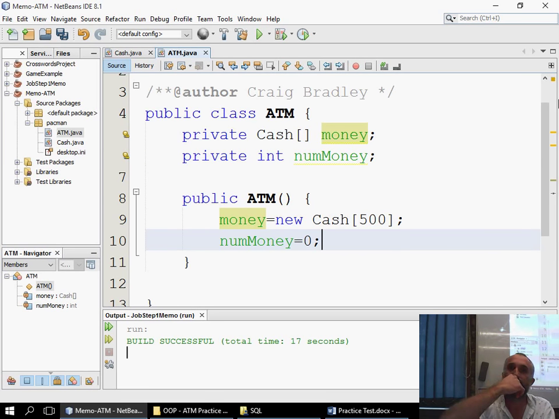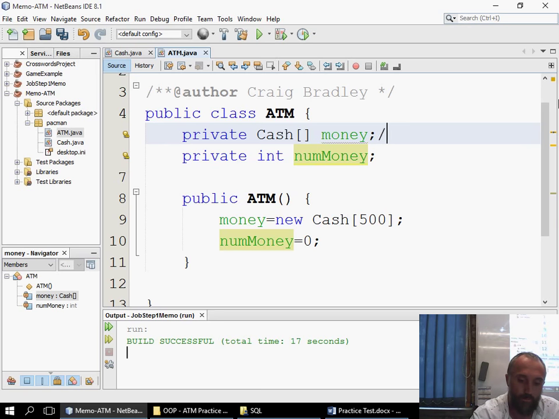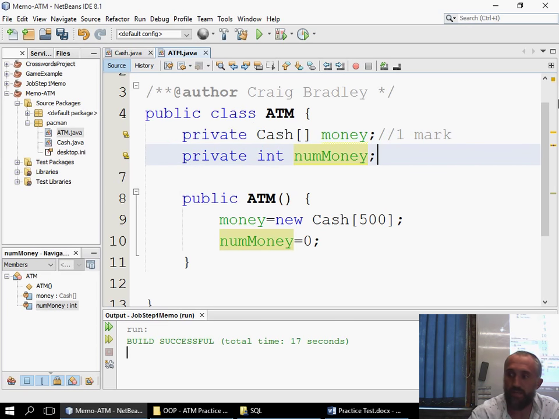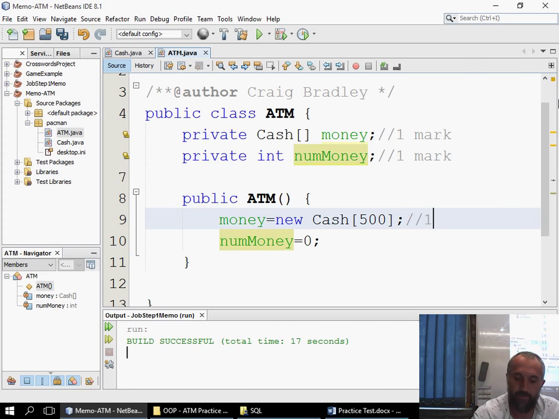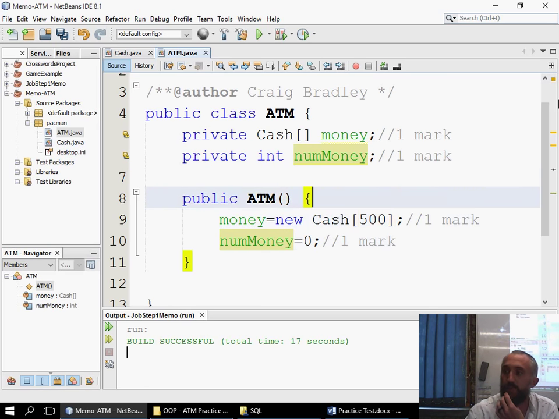So num cash. No, the naming of this one can be anything. You can call this counter, you can call it whatever you want. But there's basically 1 mark here, 1 mark here, and 1 mark here. But now I realize that you could also have done this up here.